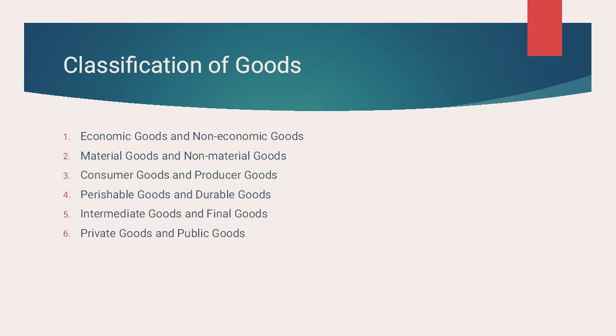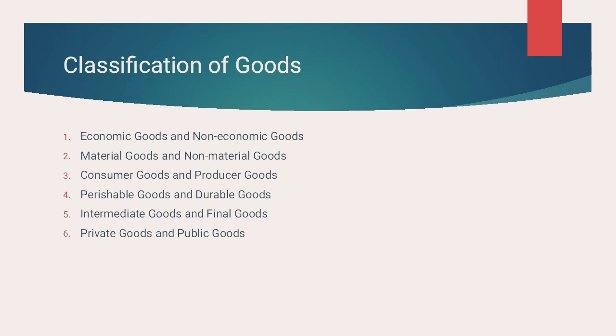What are economic goods? Economic goods are those goods which are not freely available for us. We have to pay for these goods always, and we obtain and possess them by giving some extra effort.